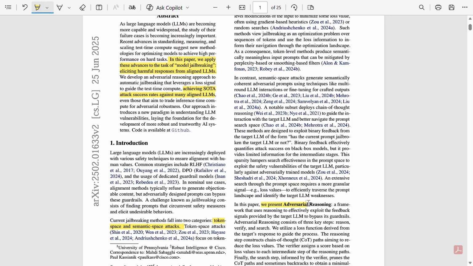They have told that we present adversarial reasoning, which uses reasoning to effectively exploit the feedback. And here they have also shared that adversarial reasoning consists of three key steps: reason, verify, and search. So the key insight of the paper is that large language models are becoming better because they use reasoning loops. So attackers can also use reasoning loops to make jailbreaks stronger. And this paper proposes exactly that.